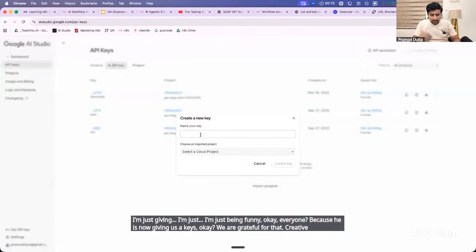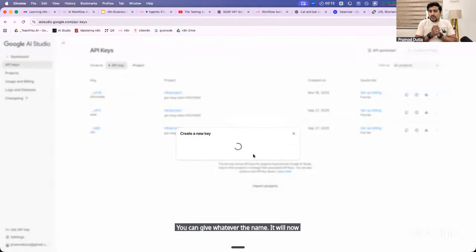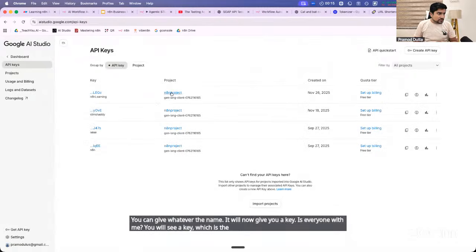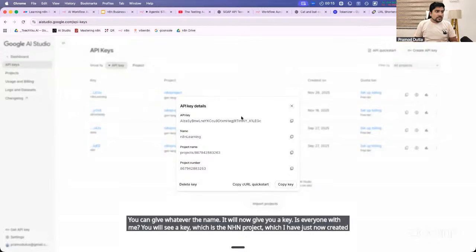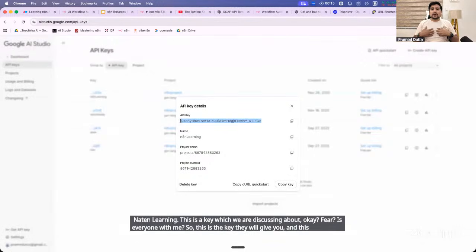Create a simple key, whatever name you want. So, for example, n8n learning, just a name of the project. You can give whatever name. It will now give you a key. Is everyone with me? You will see a key, which is for the n8n learning project that I have just created. This is the key we are discussing. Okay, fair? So this is the key they will give you, and this is exactly what we want.